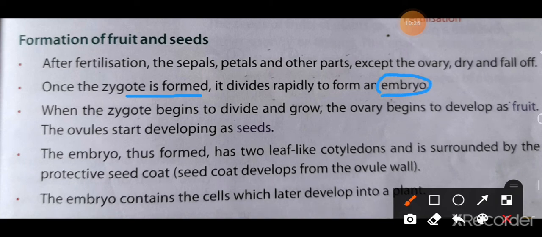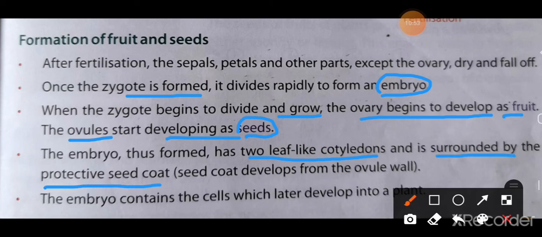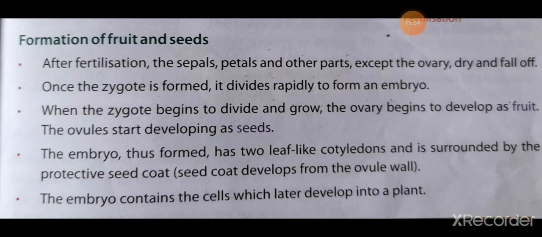When the zygote divides and grows, the ovary also develops as a fruit, and the ovules start developing as seeds. Now the embryo thus formed has two leaf-like cotyledons. The embryo is present between the two leaf-like cotyledons, and it is surrounded by the protective seed coat, the outer covering of the seed, which develops from the ovule wall. The embryo contains the cells which later develop into a new plant.